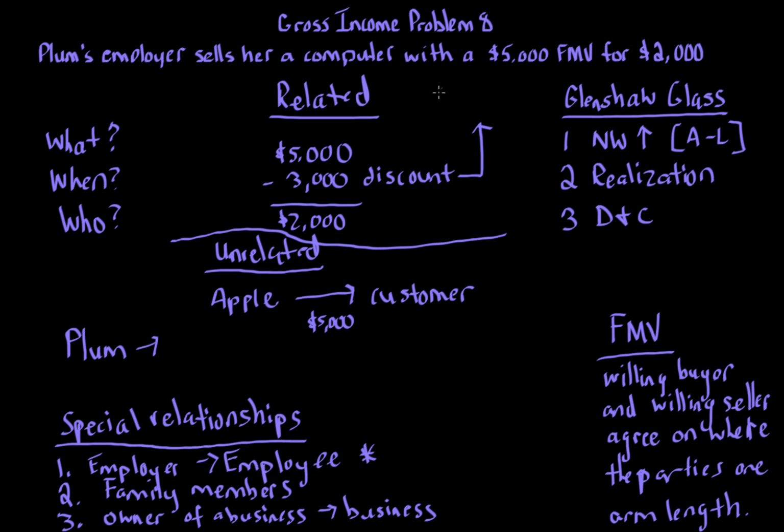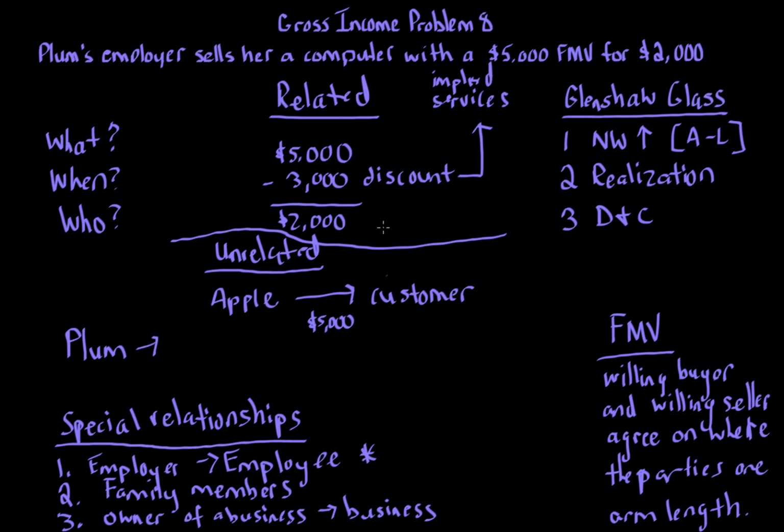So the IRS or Treasury would come in and say, this $3,000 discount is implied services. It's from the services of the employee during that year, and the employer saying, you know what, Plum, you did an excellent job. We're going to sell you a computer that's worth $5,000 for $2,000, and in our minds, we're thinking, well, that discount, you earned it because you did the work. Well, we know that if Plum's employer instead changed their mind and said, you did a great job, let's give you a $3,000 bonus, that would obviously be gross income.